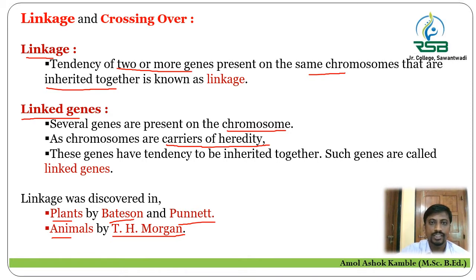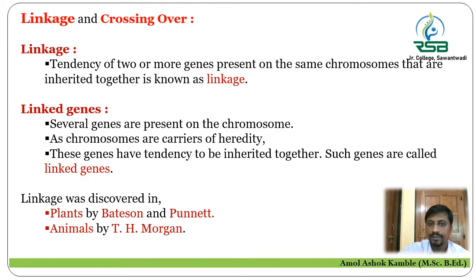Therefore, the genes are called the linked genes. These genes transfer the characters from one generation to the next generation on the basis of their number of chromosomes.